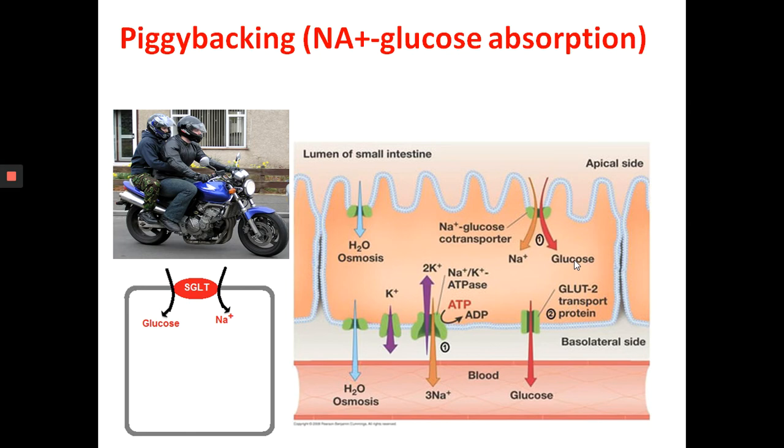Almost all ingested carbohydrates are absorbed as monosaccharides, and 80% of these monosaccharides are glucose. Glucose is actively absorbed via a co-transport mechanism with sodium using a carrier. Other absorbable monosaccharides include galactose from milk and fructose from fruit.